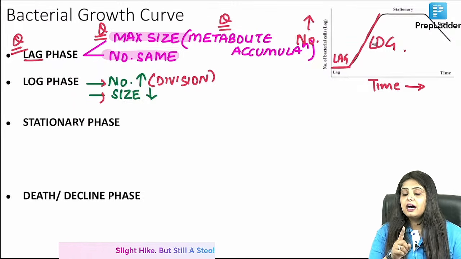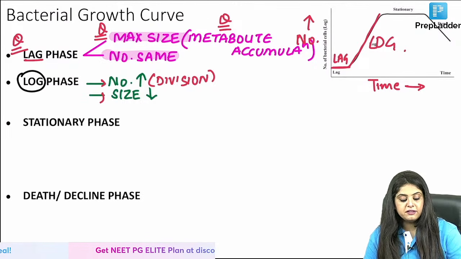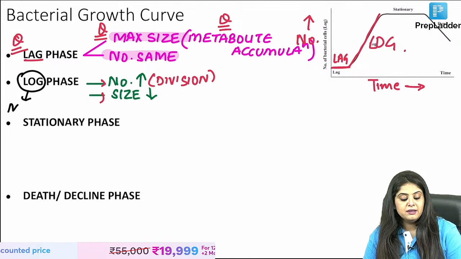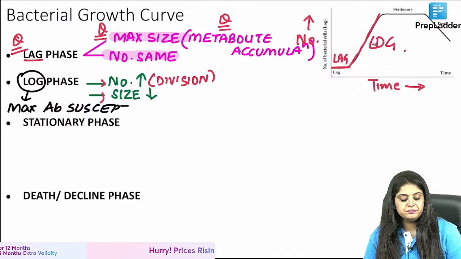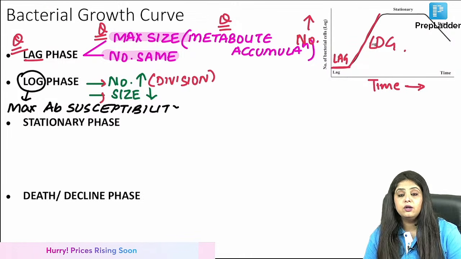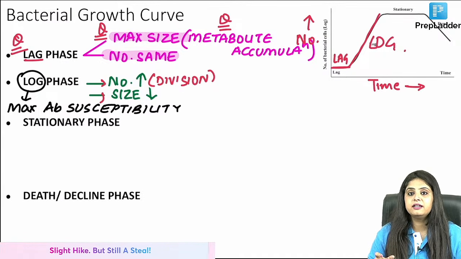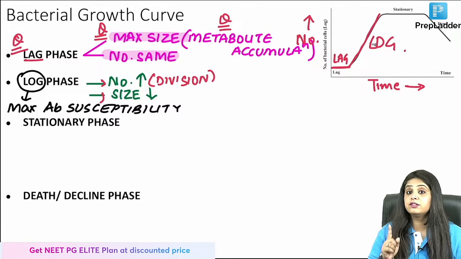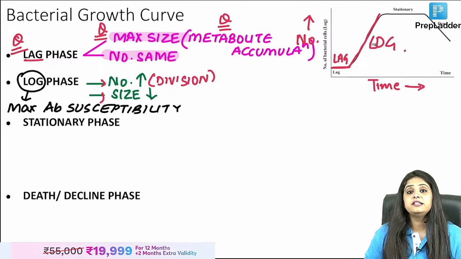That makes sense. Asking you a question from pharma, you must have read it recently. At what phase, if you give antibiotics to kill a bacteria, will you get maximum response? Maximum antibiotic susceptibility is going to be in the log phase. Basically, when the bacteria is dividing, that is when if you start targeting a bacteria with an antibiotic, it will show you the best response. I hope that is okay. So this was my question. When does antibiotic act the best? When does it kill the best?